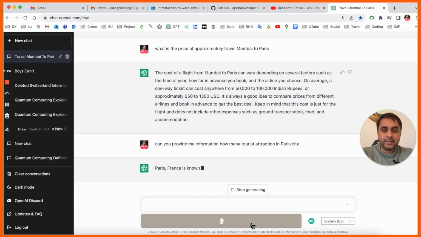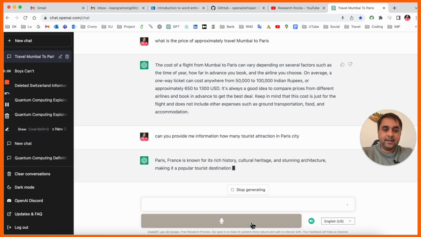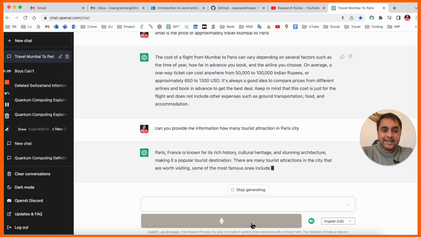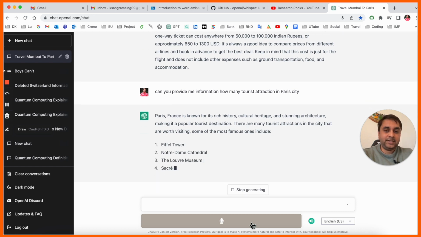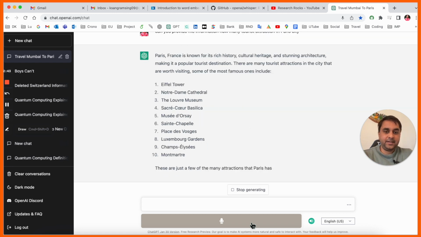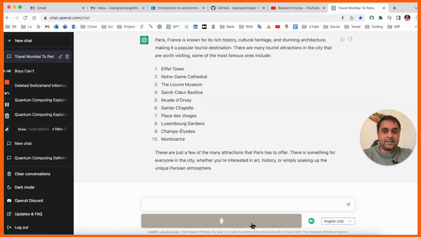So now look at this, we are receiving Paris city related information: culture, heritage, sunset, stunning architecture, and how many tourist attractions. The list is displayed here. This is simple. Now I ask here what is the price